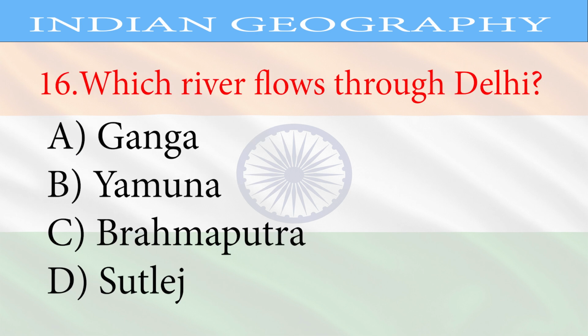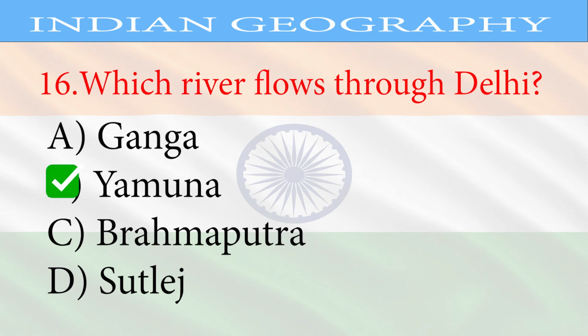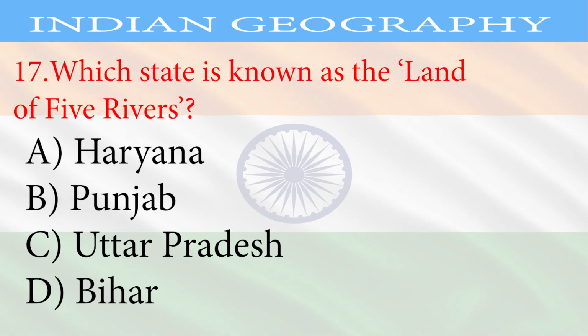Question 16. Which river flows through Delhi? A. Ganga, B. Yamuna, C. Brahmaputra, D. Sutlej. Correct answer, Yamuna.